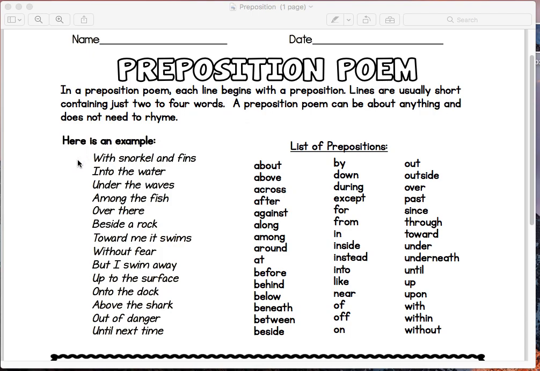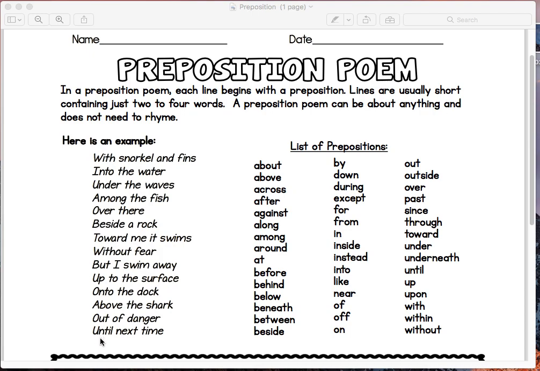Now here's an example. This is sort of a story that was written using the preposition poem format. I'm going to read it for you, and then we'll see if we can figure out what the story is about. With snorkel and fins into the water, under the waves, among the fish, over there, beside a rock, toward me it swims, without fear. But I swim away, up to the surface, onto the deck, above the shark, out of danger, until next time.